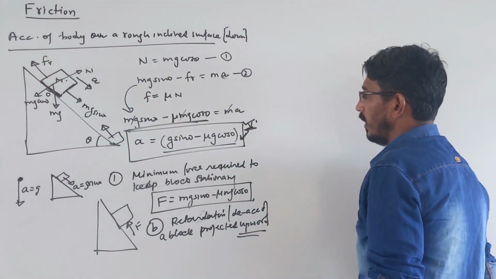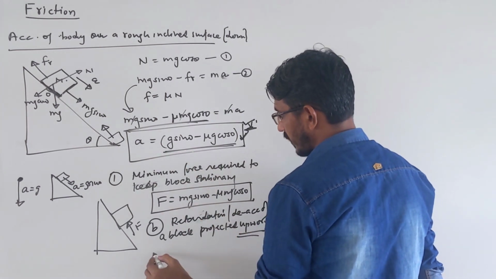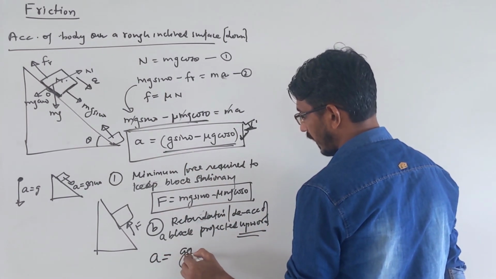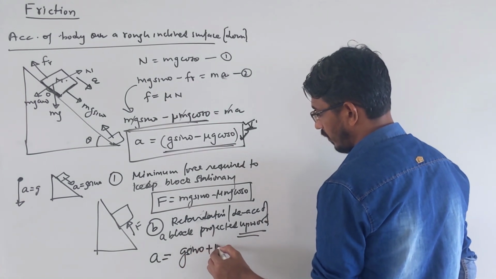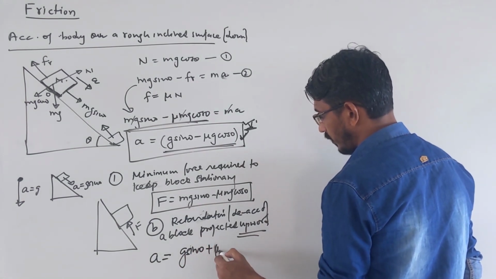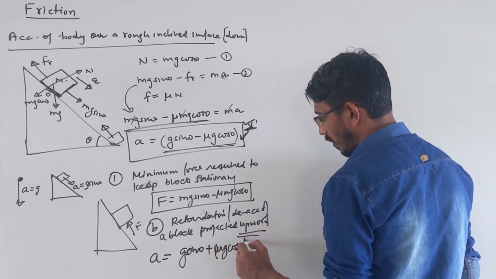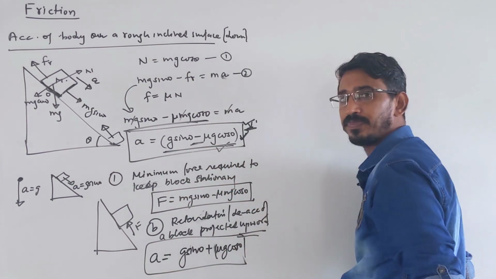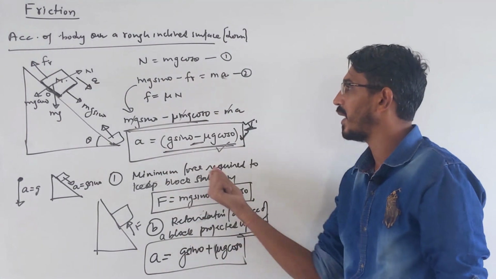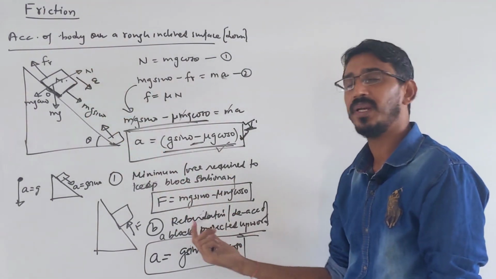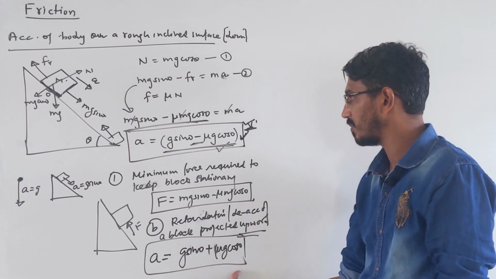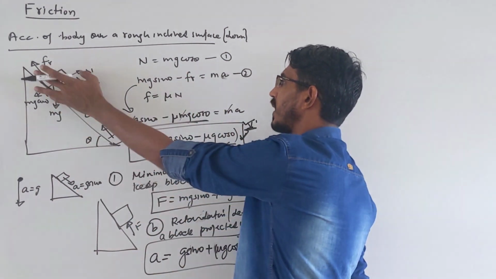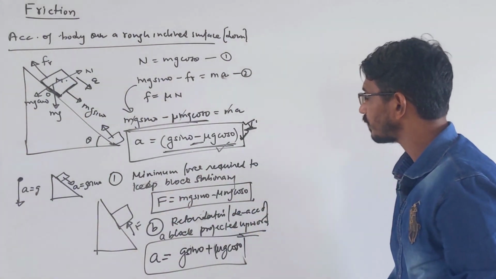Only this thing will change in the answer: the retardation will be simply equal to g sin theta plus mu g cos theta. Only in this formula, the plus sign will come here, that's all. When you are firing a body upward and it retards, this is the retardation. You can calculate this answer with the same steps, writing the force equation, and you will get the same answer.